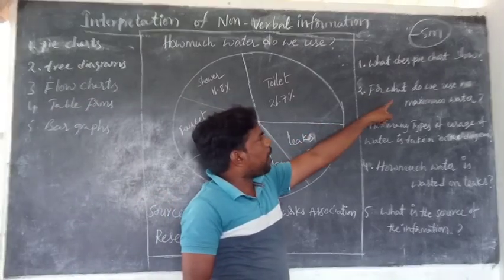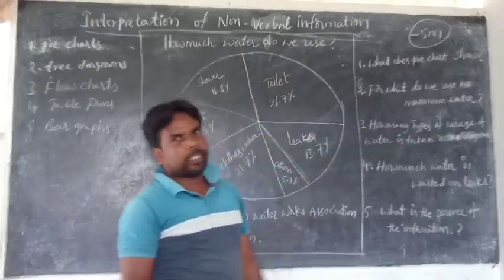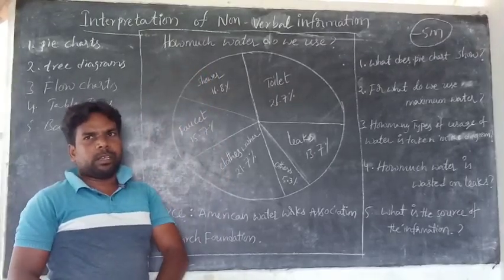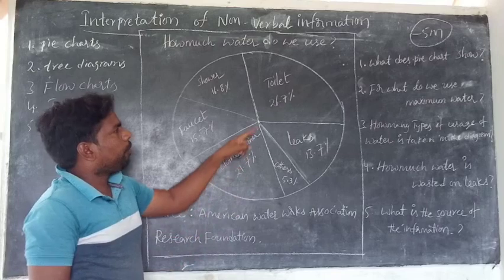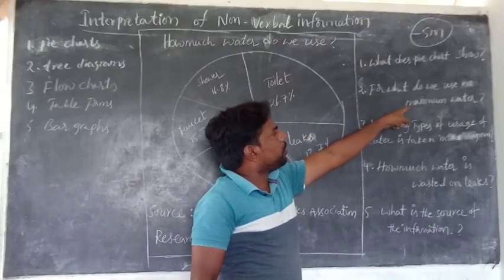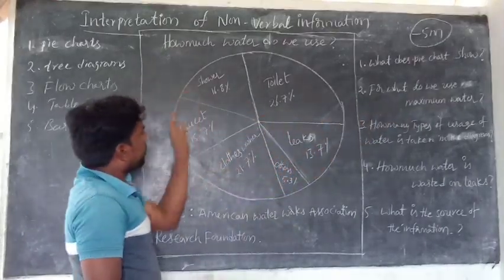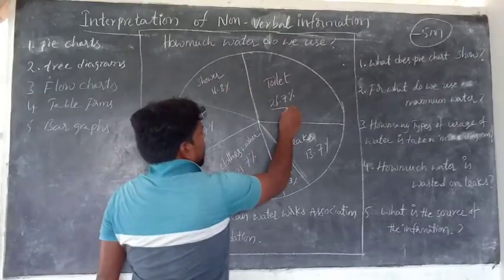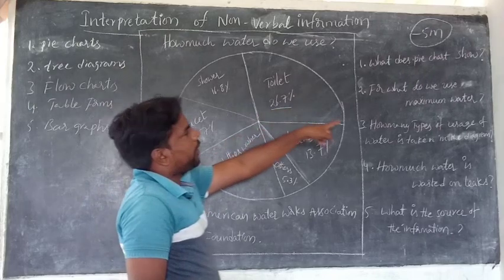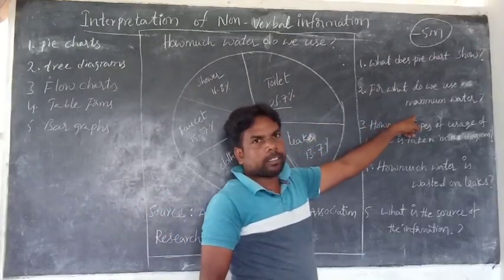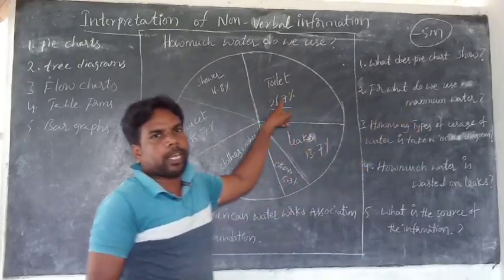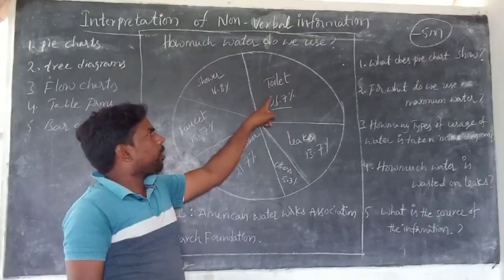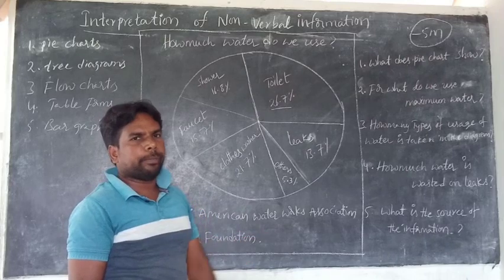The second question: for what do we use the maximum water? Maximum means high, minimum means low. So what is the highest percentage in the given pie chart? 26.7%. The answer is toilets. You can write a complete sentence, or you can write only toilets. You are given marks either way.